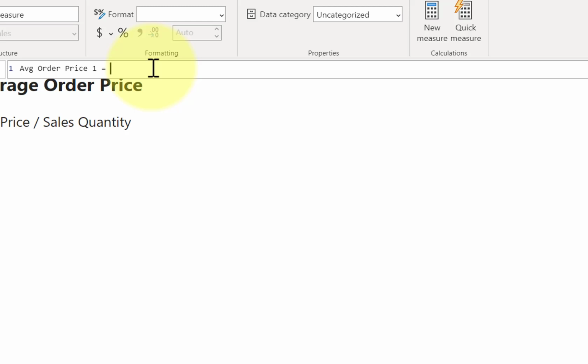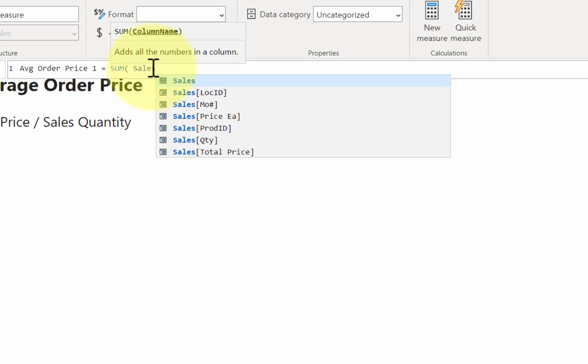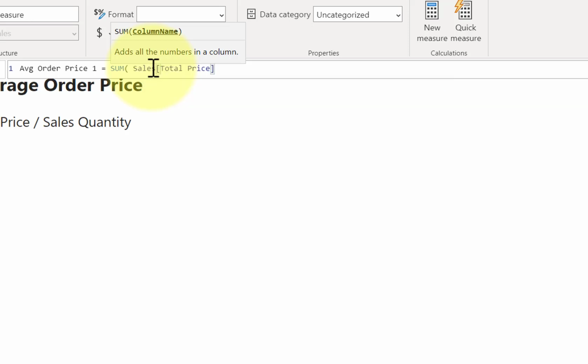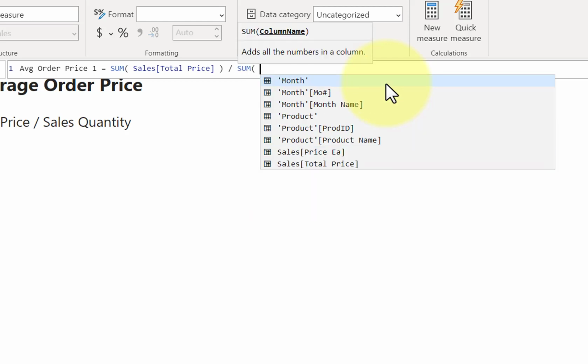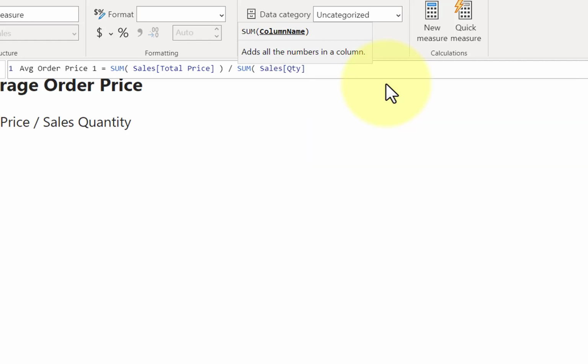And we know that we need the sum of the sales total price. All right. And we're going to divide that into, let me be consistent with my formatting here, just for readability, I'm putting spaces around that. And we're going to divide that into the sum of the sales quantity. Okay, so that's a really simple calculation.